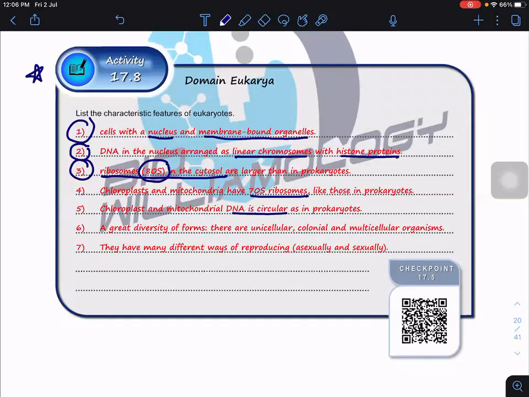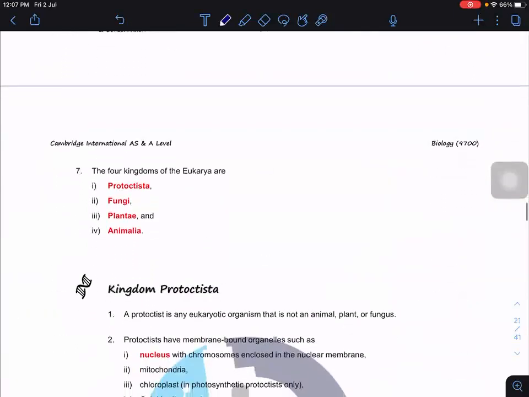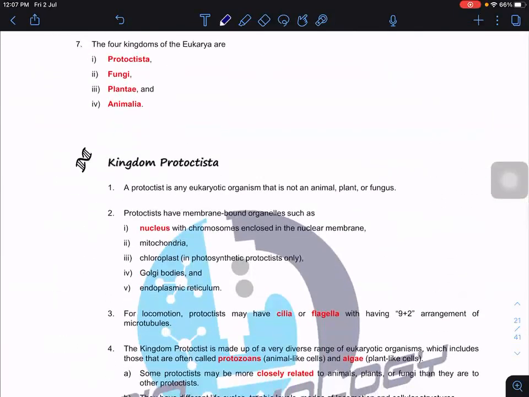And we do have diverse forms: you can be unicellular, colonial, or multicellular. And the way we reproduce, we have different ways, either asexual or sexual reproduction. So the first three are the specific characteristics of the domain Eukarya. The four kingdoms under Eukarya are Protoctista, Fungi, Plantae, and Animalia. Okay, so I stop here.